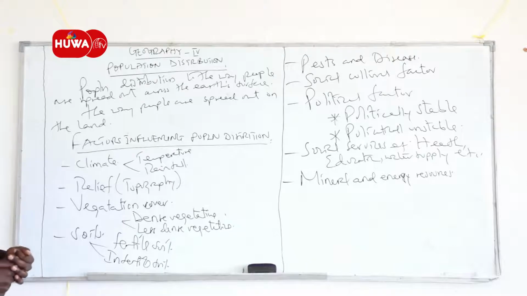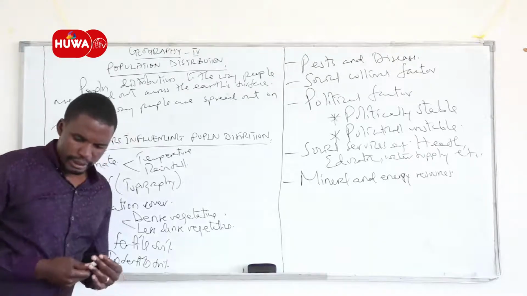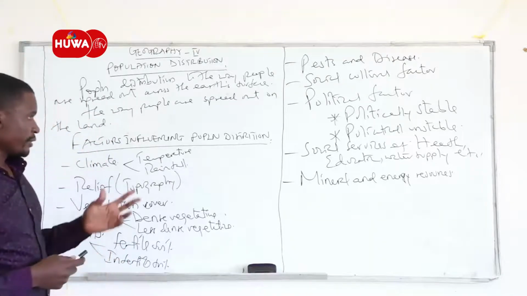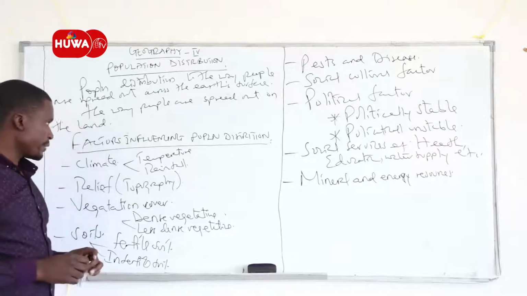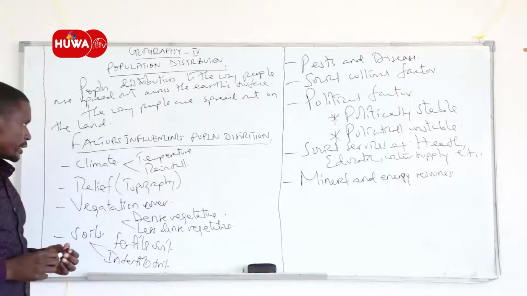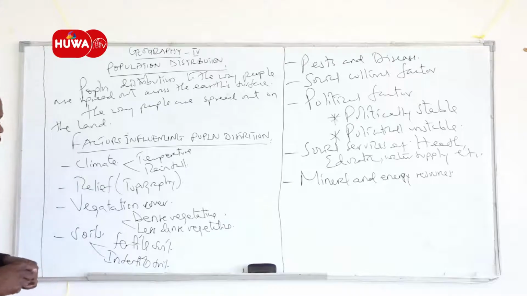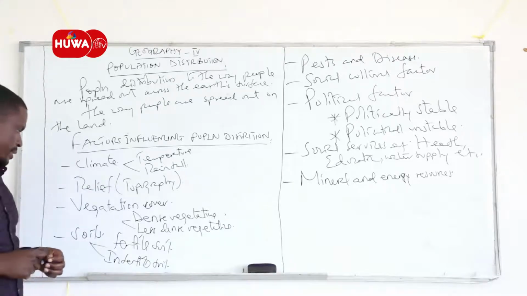For example, the land of South Africa and the southern part of West Africa are some of the places in Africa where there is high population as a result of mineral and energy resources. Therefore, these are the driving factors, the key factors that influence the population distribution of a place.